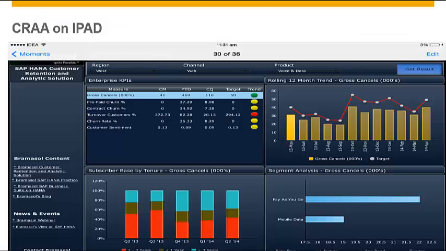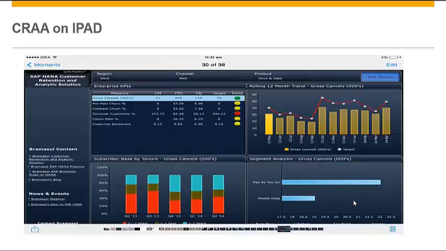As explained to you before, this application can be accessed through an iPad, and this is how the application looks on an iPad. So with this, we can conclude the session.